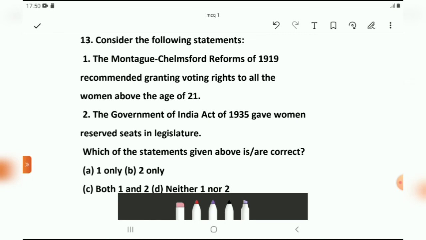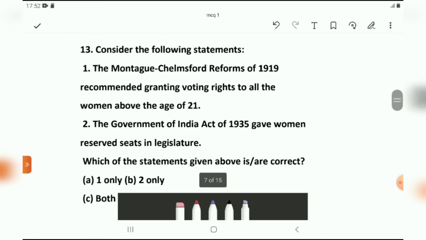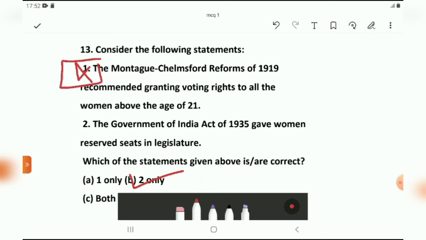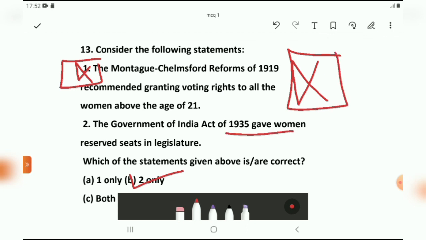Option A is only 1, option B is 2 only, option C is both 1 and 2, and the last option is neither 1 nor 2. So the right answer for this question is option B, 2 only, because as we know, the British at that time were not that modern in their approach towards women. So all the women were not granted voting rights, and statement 2 is correct.